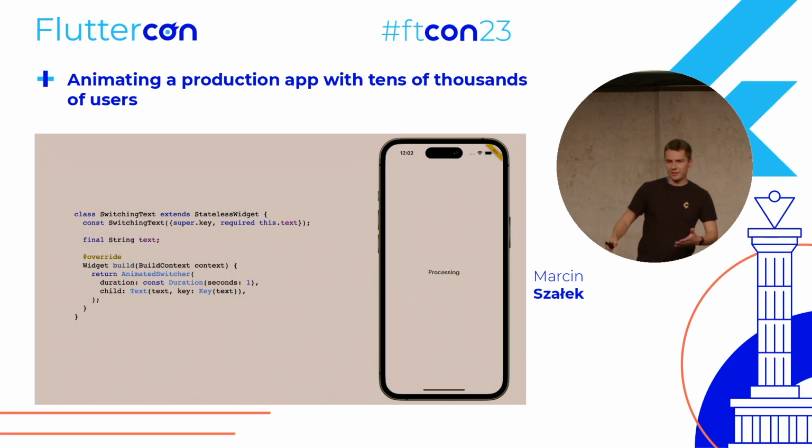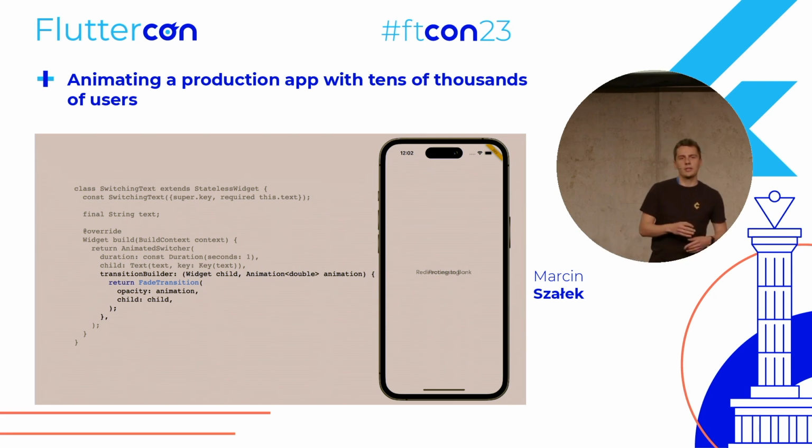But it's not exactly the effect that we had in the app. So we can provide a transition builder to the animated switcher. Here, it accepts the child and the animation. This animation will drive both entrance and exit of the widget. And here we use fade transition. This is the default implementation of animated switcher, so actually this doesn't change anything in the UI.